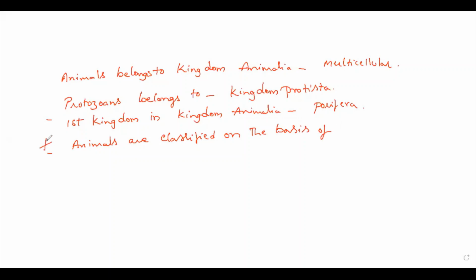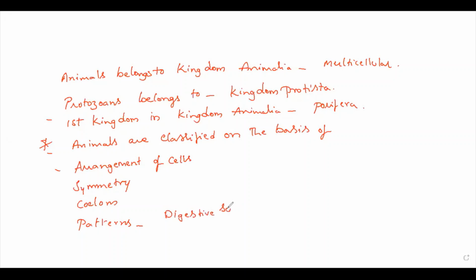Animals are classified on the basis of arrangement of cells, symmetry, coelom, and patterns of digestive system, circulatory system, and reproductive system.